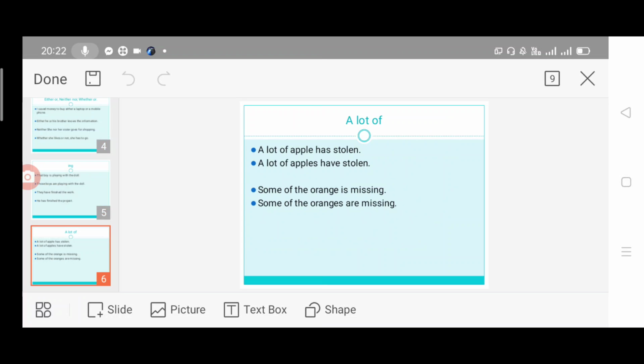The same way we have another phrase, some of the orange. Some of the orange. There is no s, so obviously we have to use singular. Some of the orange is missing. Some of the oranges, which means we have to use are. Some of the oranges are missing.